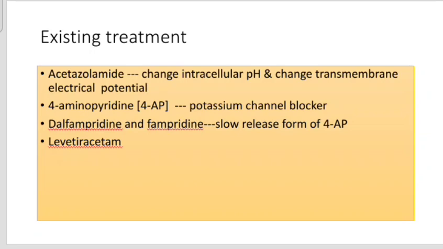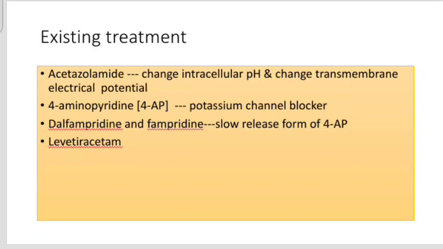And existing treatment, as for EA2, acetazolamide: how it acts is it changes intracellular pH and changes transmembrane electrical potential. Other treatments are newer potassium channel blockers like 4-aminopyridine, 4-AP, and slow-release newer forms of 4-AP like dalfampridine and fampridine, and limited stem. And then I'm moving to the genetic aspect.